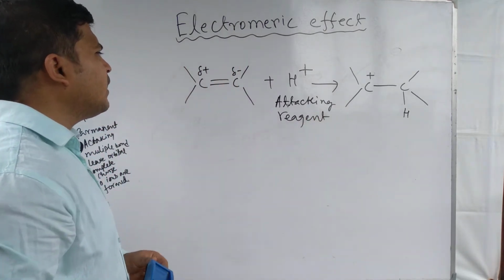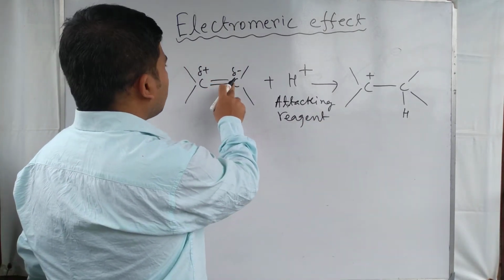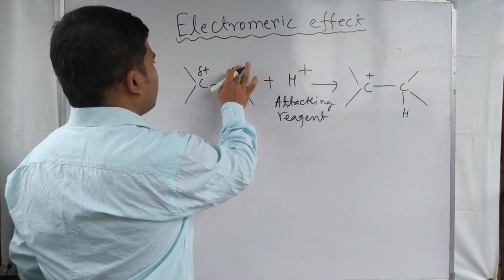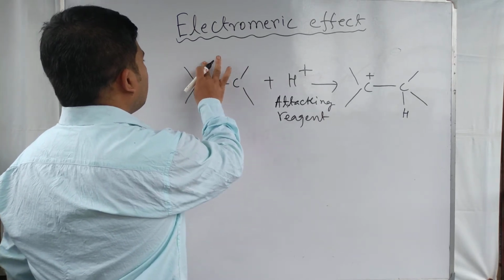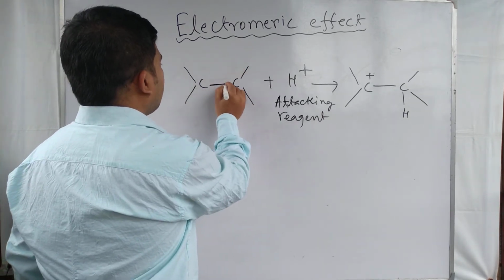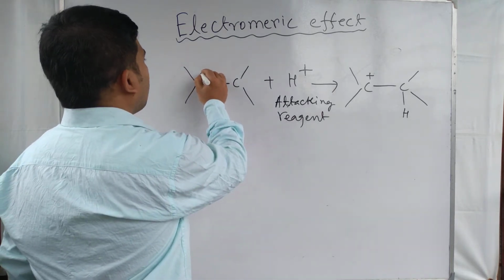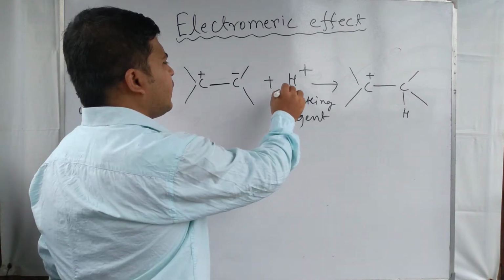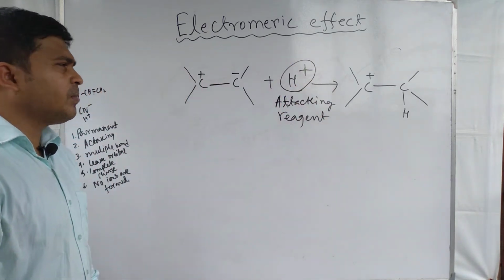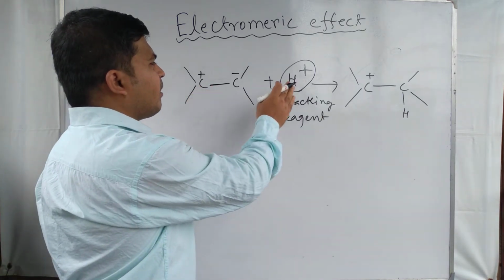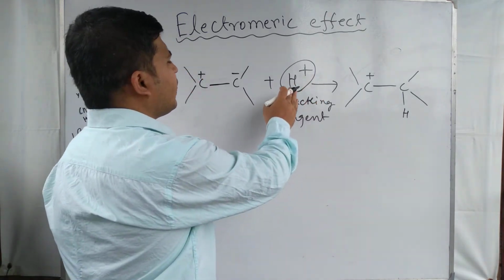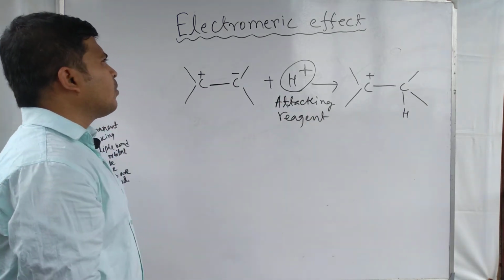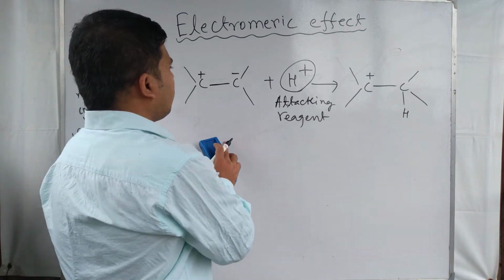In presence of attacking reagent, what happens? This bond pair of electrons is completely separated, meaning complete charge separation occurs. One end becomes plus, the other end becomes minus in presence of the attacking reagent H plus. The minus end of the attacking reagent is forming a bond with the plus end. So this is another example of electromagnetic effect.